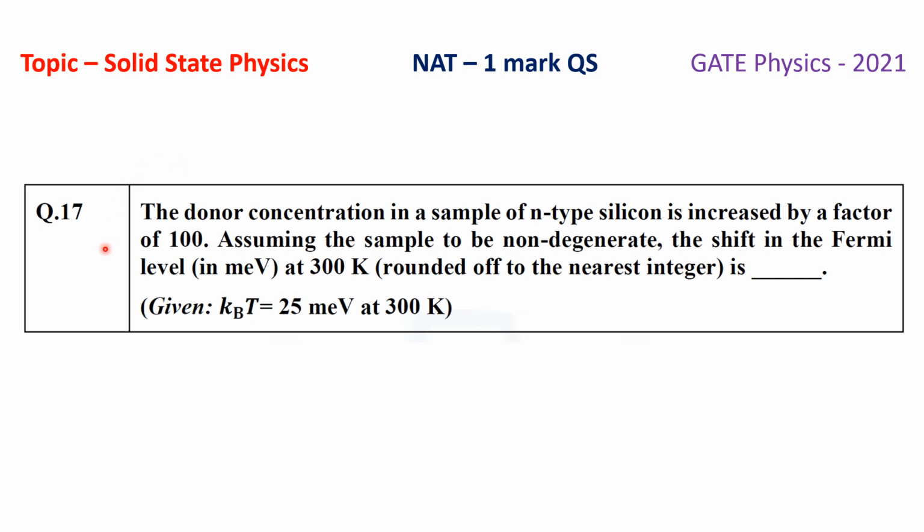The question is: the donor concentration in a sample of n-type silicon is increased by a factor of 100. Assuming the sample to be non-degenerate, the shift in the Fermi level in millielectron volt at 300 Kelvin, rounded off to the nearest integer, is. Some information has been given, that is kBT equals 25 millielectron volt at 300 Kelvin. So let us see the solution part now.